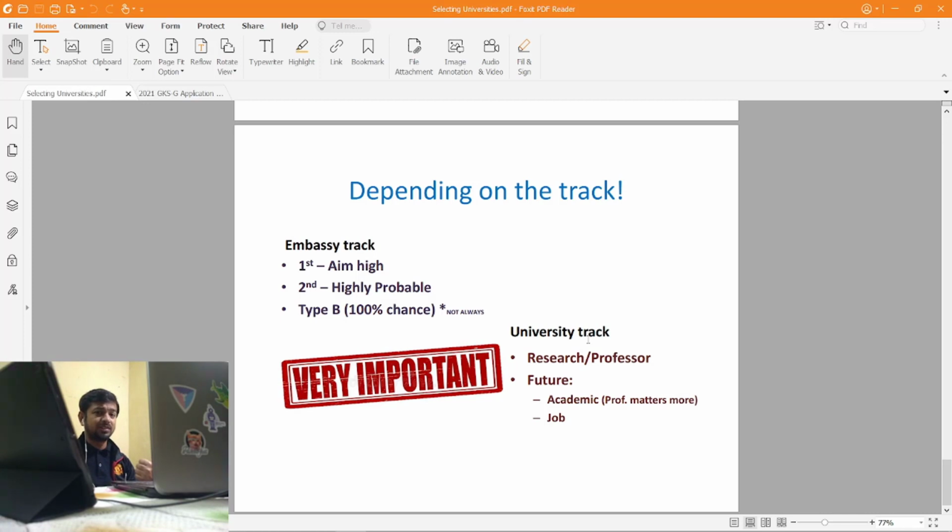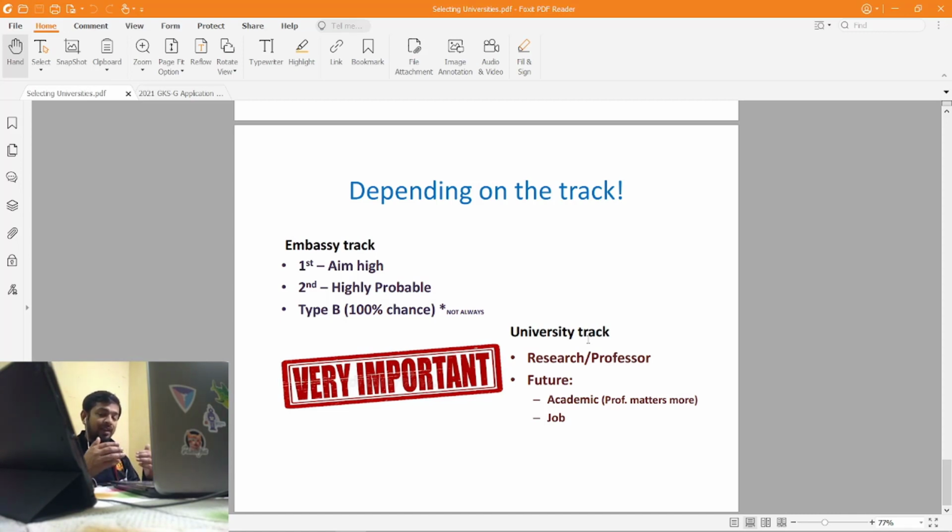Maybe Korea University or the other good universities, you can always aim high in the first choice. For the second choice, I would suggest you put the university where you are highly probable to get in. Maybe your application is at par level with Seoul Tech, and in the first option you have filled Seoul National University, so in the second option you should fill Seoul Tech.